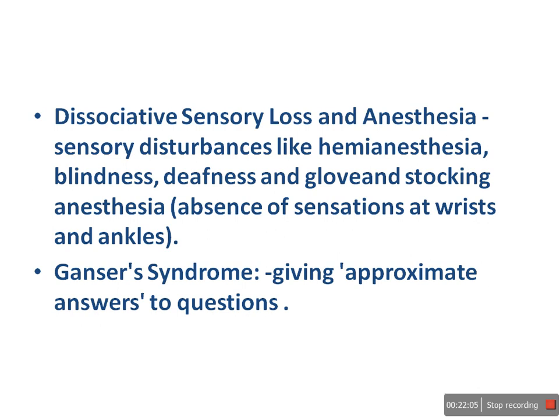Then Ganser syndrome means, in this case, if you ask any questions, he will give an approximate answer, not the correct answer. Like if you ask what is 3 plus 3, he will give the answer 7, not 6. He will give an answer near to that. He will not say 12, he will say 7. The actual answer is 6, but he will give 7. He will give an answer near to the proper answer. That is called Ganser syndrome. If you ask any question, he will give an approximate answer, but he will not give the actual answer.